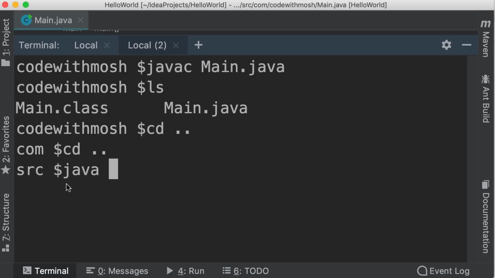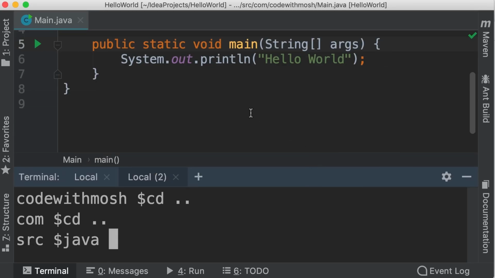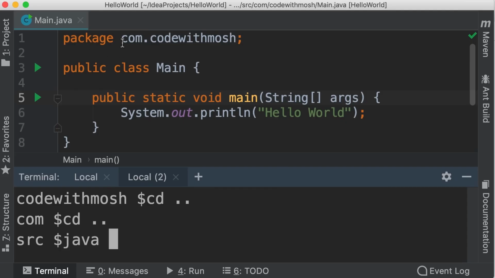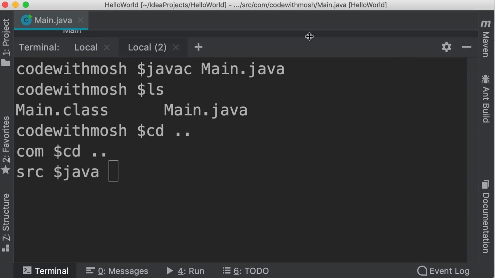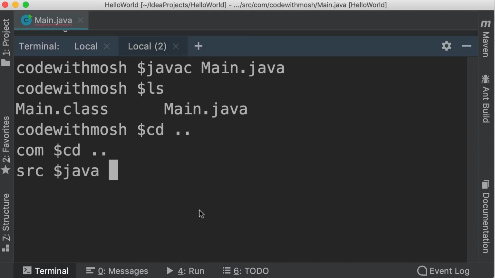We type java, and then we type the full path to our main class file. What do I mean by that? Well, earlier we defined this package com.codewithmosh, and this class, the Main class, is part of this package. So the full path to this class is com.codewithmosh.Main. Make sure to use a capital M here because this is case sensitive.